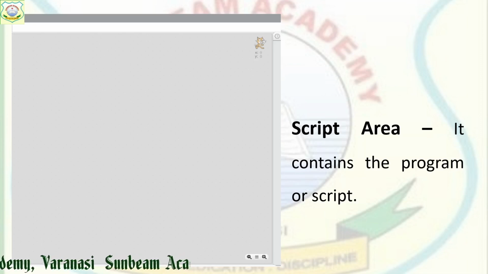If we talk about how the program or script structure works in Scratch, the first and most important one is the head type block. The head type block is the block used to start any program, which has a flag on it.